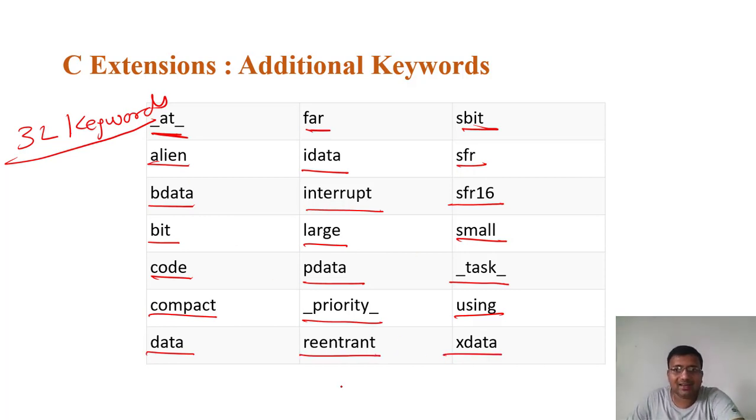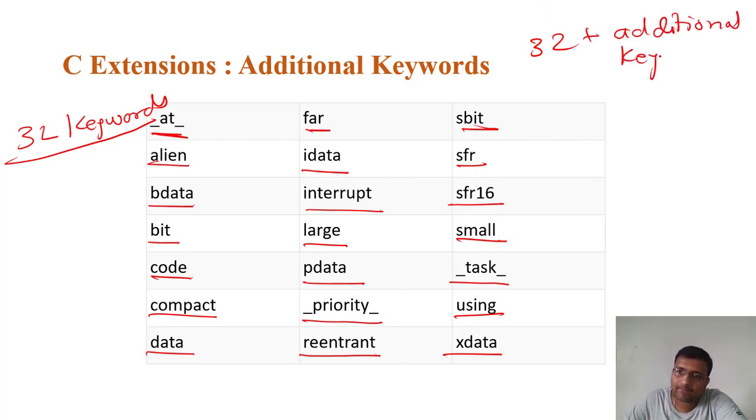So these are the additional keywords. 32 plus these additional keywords are used in C.